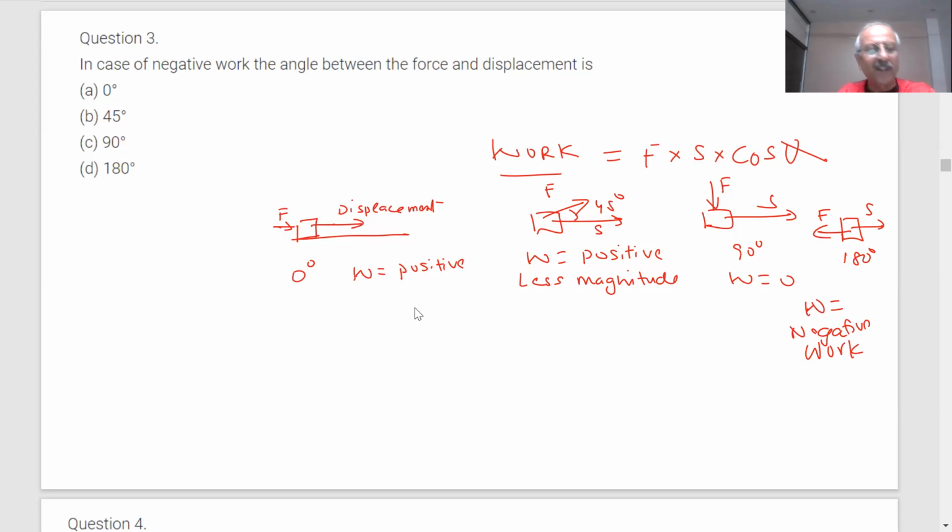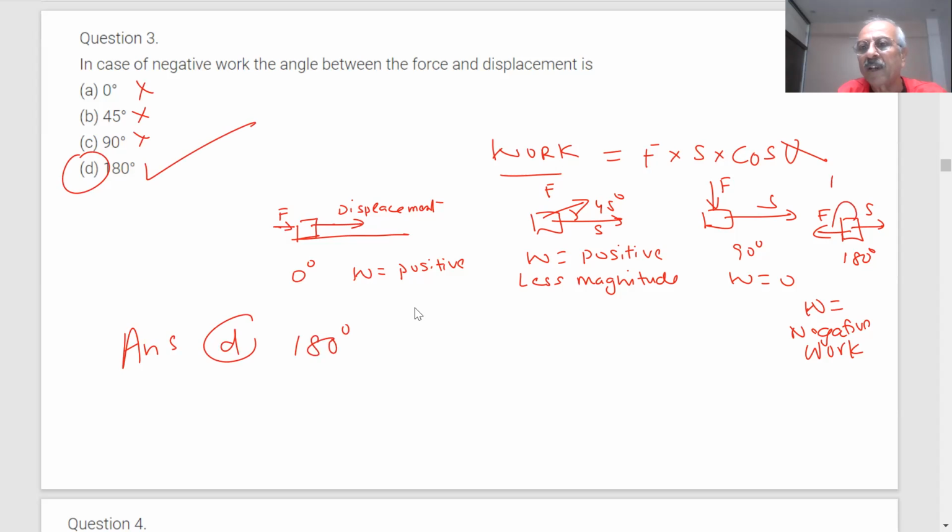The question has been asked many times: in case of negative work, what is the correct answer? The answer is D, 180 degrees. Here the angle you are making is 180 degrees. Is it correct? Yes, sir.